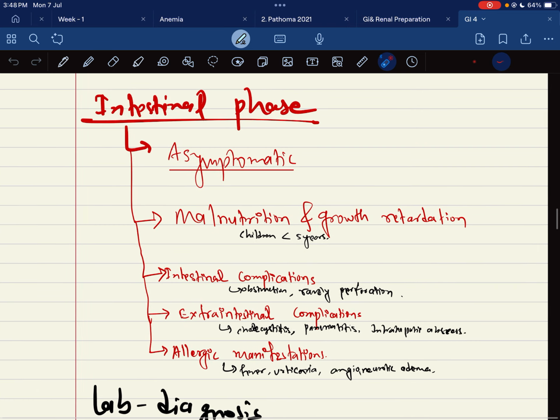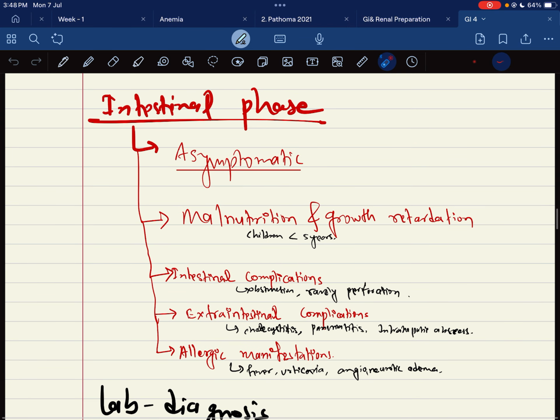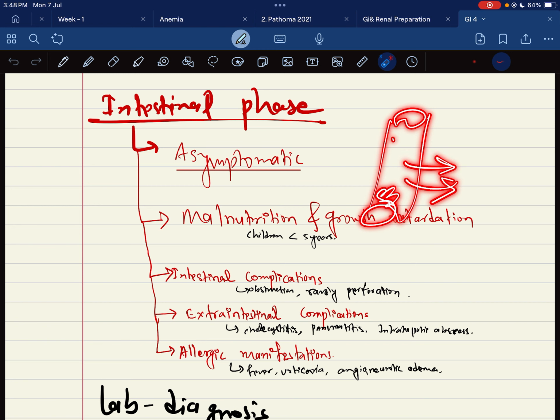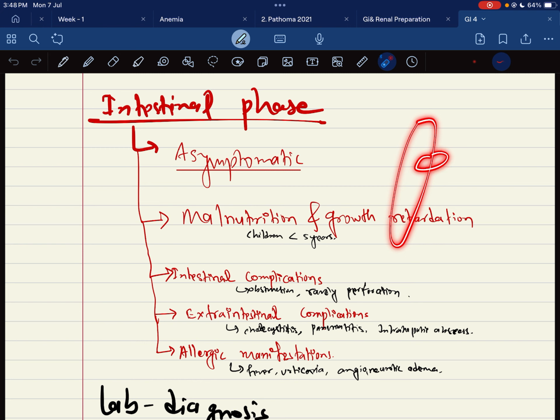In the intestinal phase, there are some symptoms, like asymptomatic, or malnutrition or growth retardation occur if the child is less than 5 years. And there is intestinal obstruction, if there is a larger number of Ascaris lumbricoides, that leads to obstruction, or rarely perforation. If the obstruction occurs in the small intestine, Ascaris can lead to perforation of the small intestinal wall. And there are extraintestinal complications like